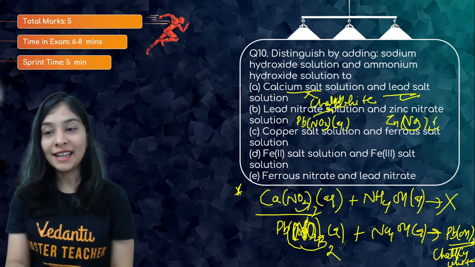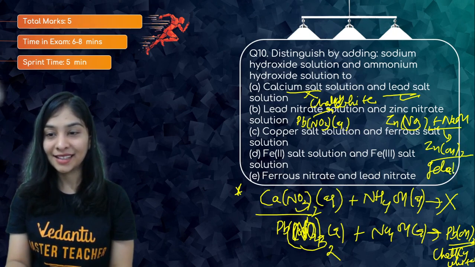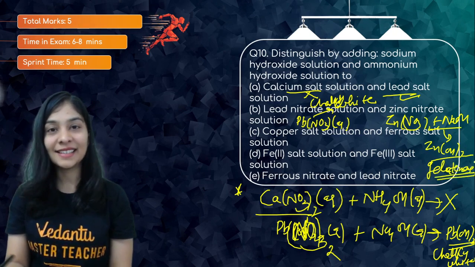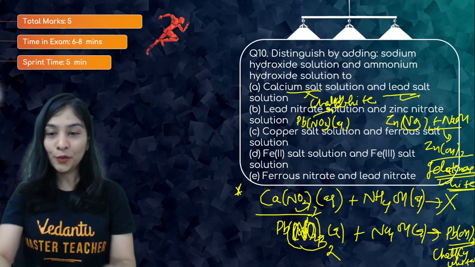And when I talk about zinc nitrate, by putting it into an alkali, it gives zinc hydroxide, which will give you a gelatinous white precipitate. Okay, this is crazy. Next level, gelatinous white.